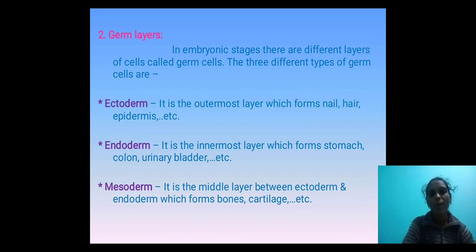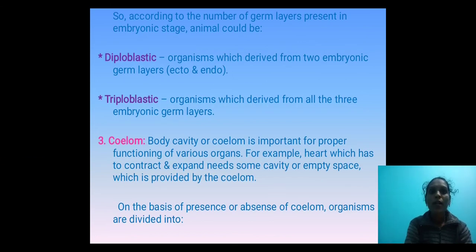Next come to the endodermal layer. It is the innermost layer, which forms the stomach, colon, urinary bladder. Next come to mesoderm, in between the ectoderm and endoderm. That is called the middle layer, which forms bones, cartilage, etc. These are the 3 germ layers present in an embryo. According to the number of germ layers present in the embryonic stage, animals could be diploblastic or triploblastic. When only 2 layers are present, we call it diploblastic. When 3 layers are present in an organism, we call it triploblastic.